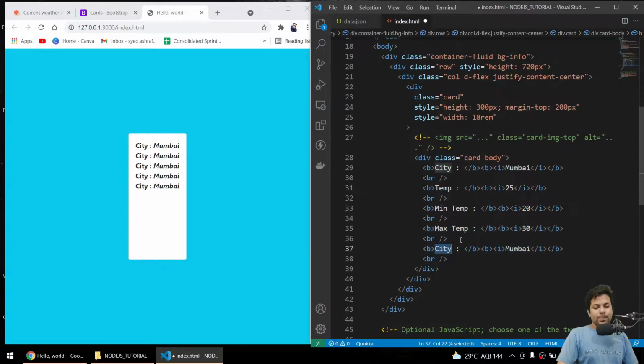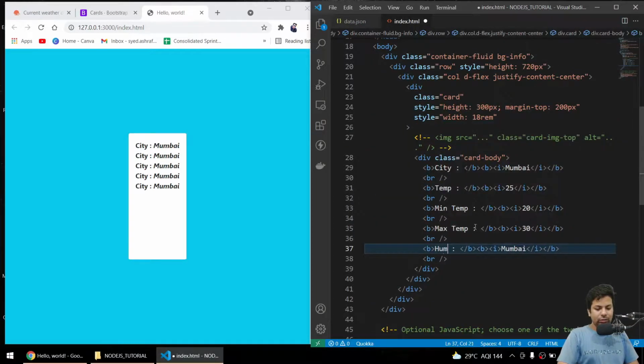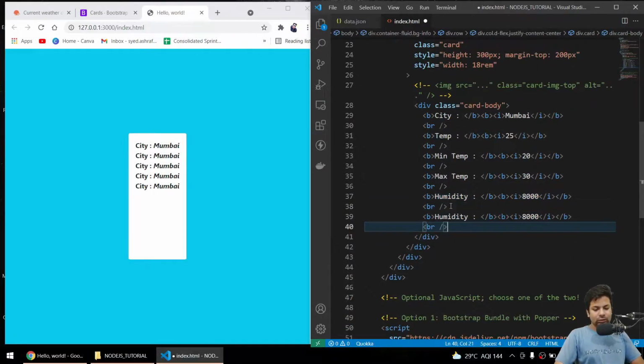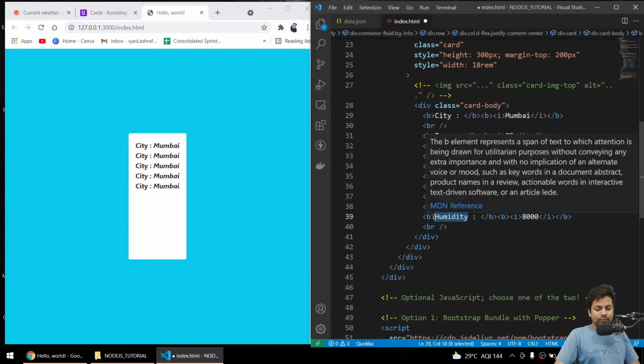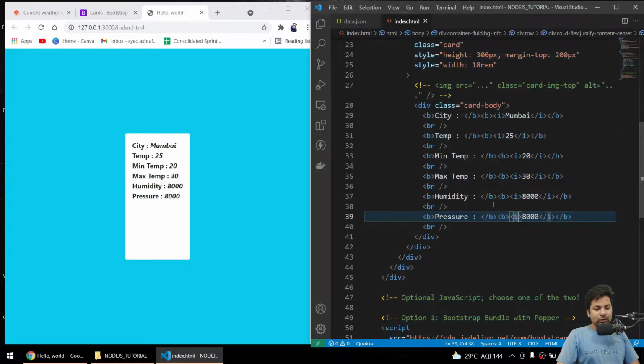And what else we get? Humidity, pressure. We can use humidity and pressure also. We'll say humidity 8000. Then we'll again copy this stuff, pressure. Yeah, so this is what our data looks like, but I think it should be in a row.